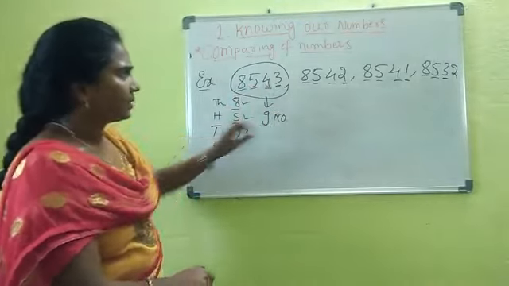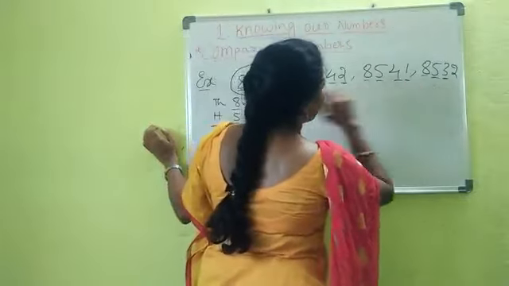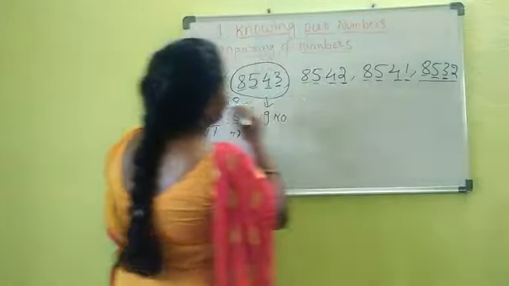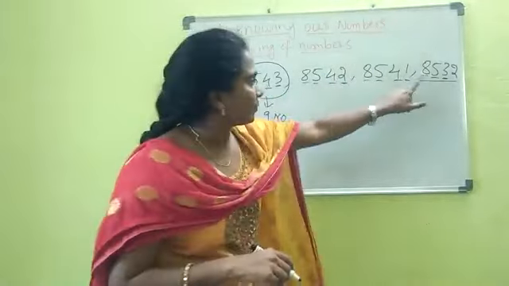Easy, right? Because the remaining 3 all have 4 digits. All are 4-digit numbers, but in the thousands position we have 8, and in the hundreds position we have 5.